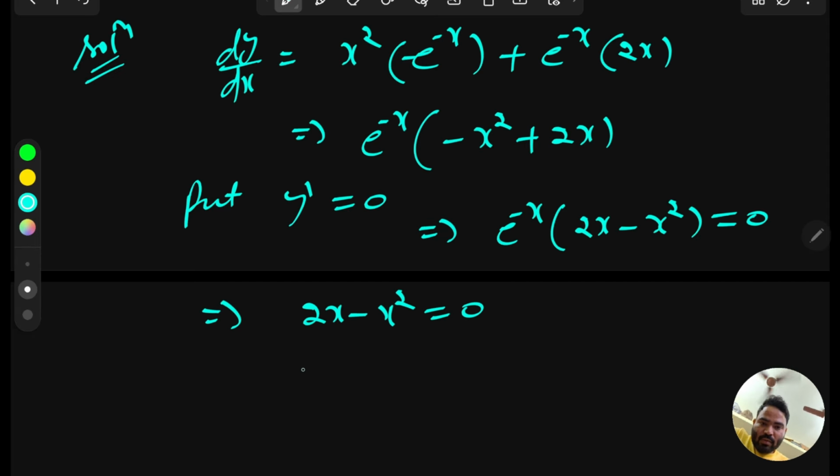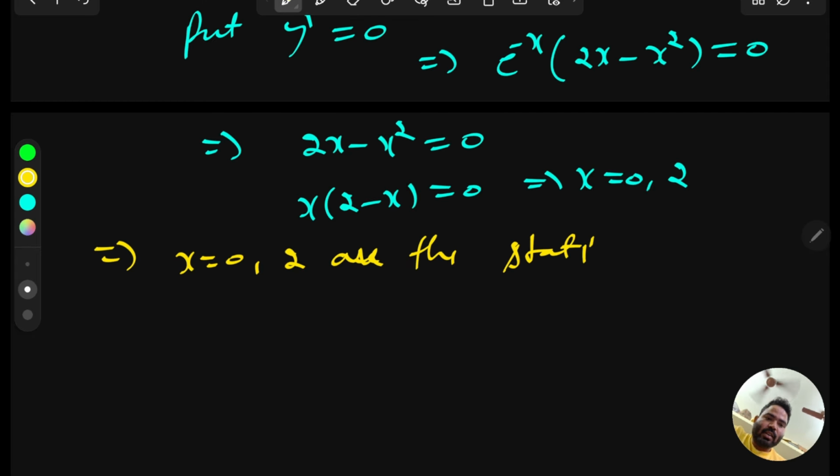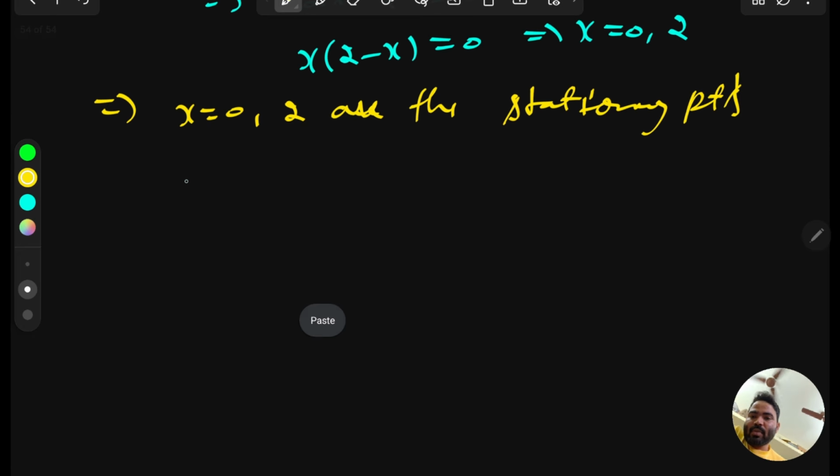And then you can take x common. This will give you x times (2 minus x) equal to 0. So x equals 0, 2. So 0 and 2 are the critical points, or you can say stationary points. It implies that x equals 0, 2 are the critical points or stationary points.